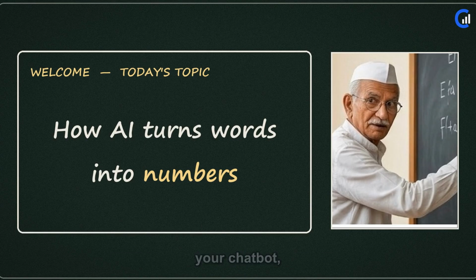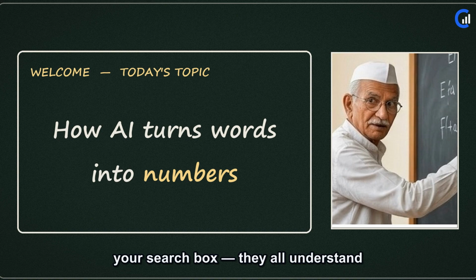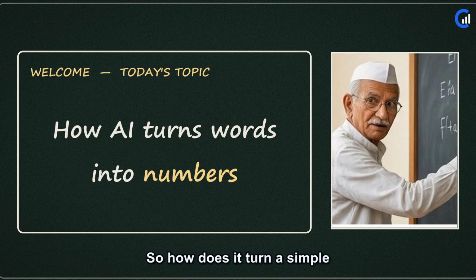Your phone, your chatbot, your search box, they all understand words. But a computer, deep down, only knows numbers. So how does it turn a simple word like cat into numbers it can actually think with? Chalo, let us find out. And the answer has a lovely name, embeddings.